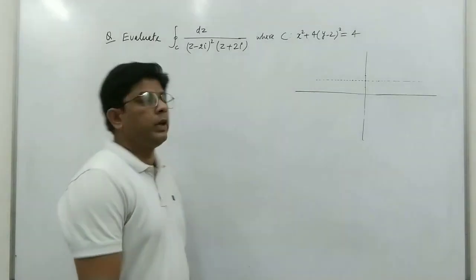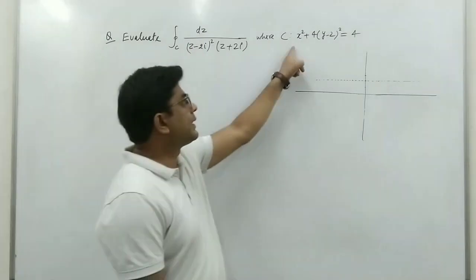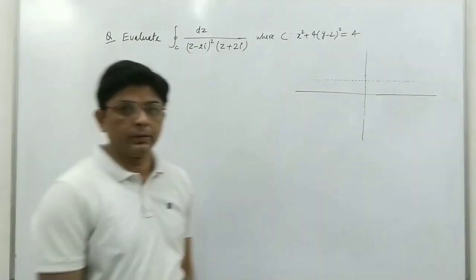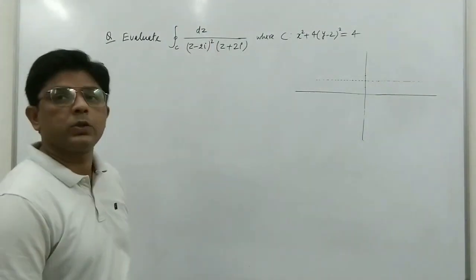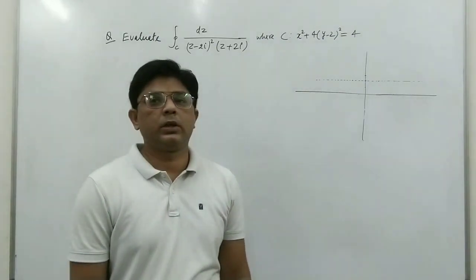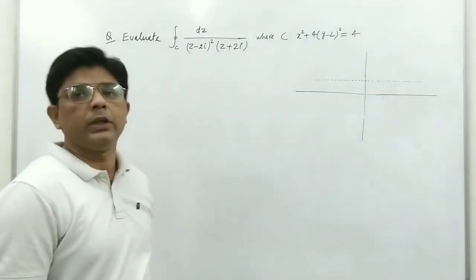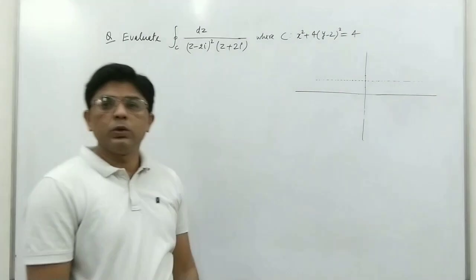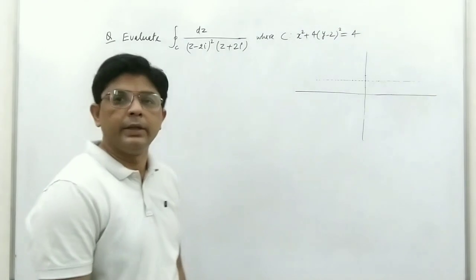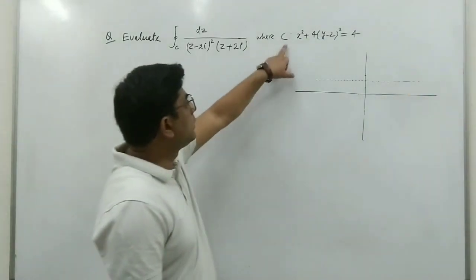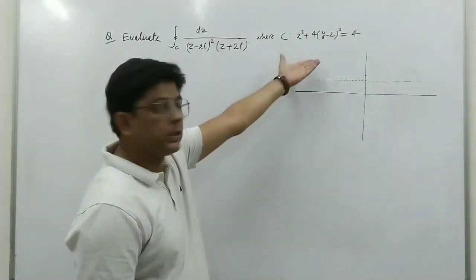Okay, we have the integral over c of dz upon (z minus 2i) squared (z plus 2i), where c is x square plus 4(y minus 2) square equal to 4. Here we can see that in the denominator we have a factor z minus 2i whole square. So we cannot use Cauchy's formula here, because it is only for power 1. If we have power 1, only then can we use it. But here we have power 2, so we will use the Cauchy integral formula for derivatives. Now we will see what this contour is.